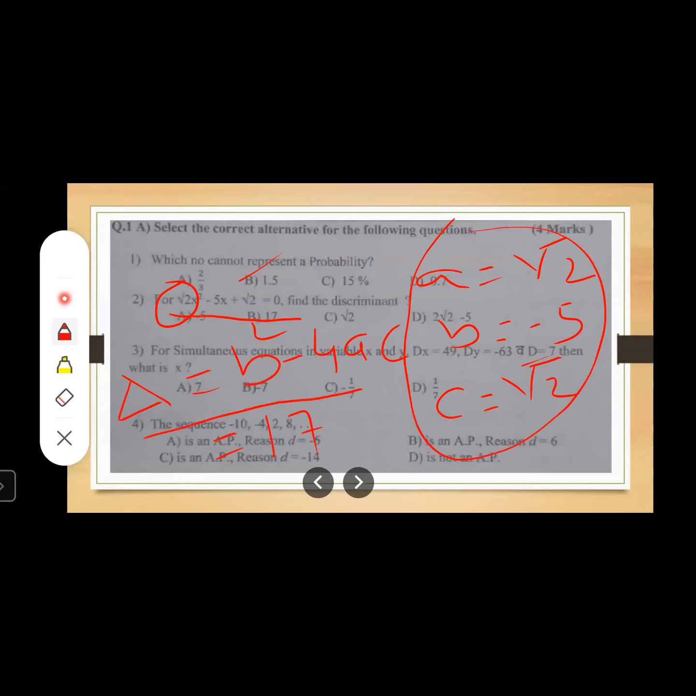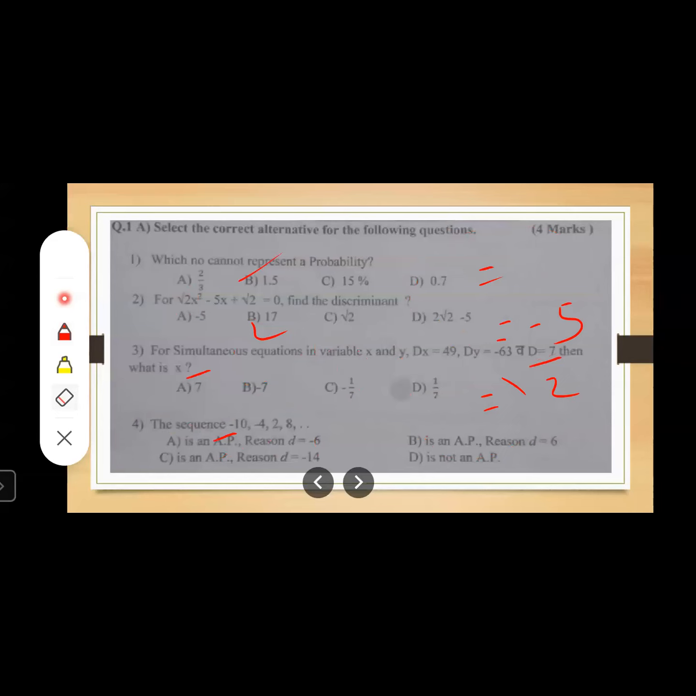Discriminant means delta, and delta means b square minus 4ac. Just take this equation, compare it with the standard form of the quadratic equation, and find out the values of a, b, c. Once you find the values of a, b, c, just put them in b square minus 4ac, so that you will get the value of delta, and that is nothing but 17. So here the correct option is the second one, B.